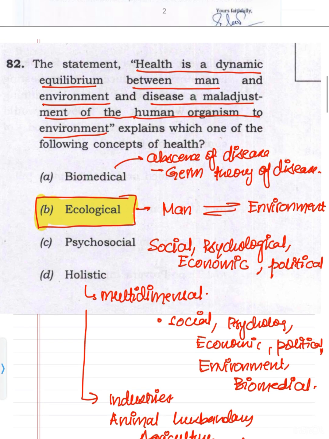So the answer to the second question will be the ecological concept. That is, health is a dynamic equilibrium between man and environment, and disease is a maladjustment of the human organism to the environment. That is the ecological concept.